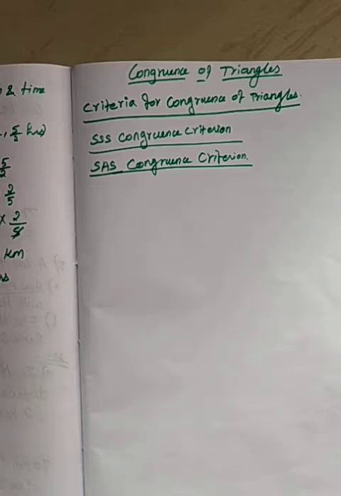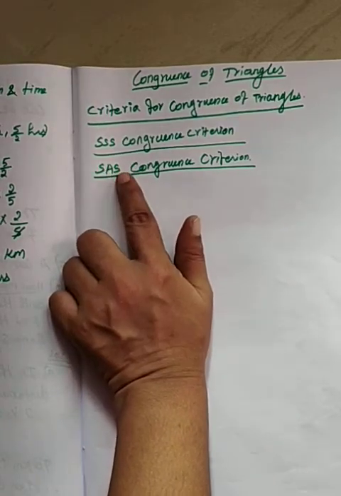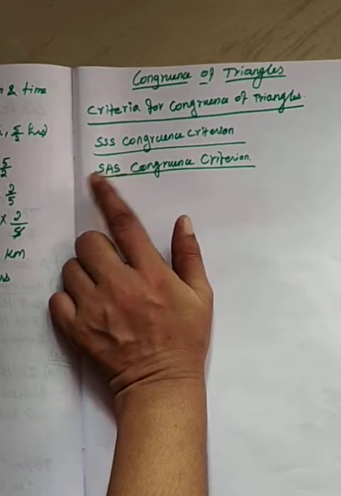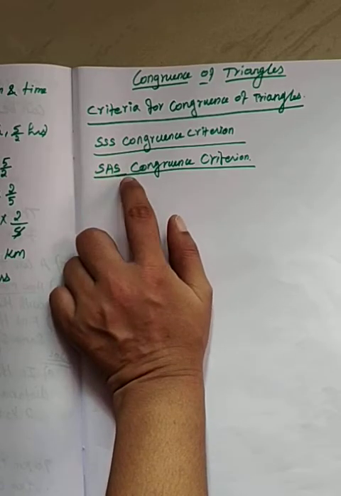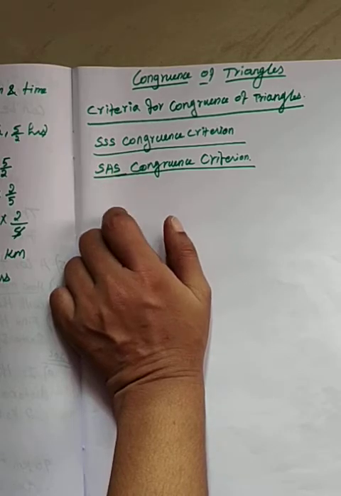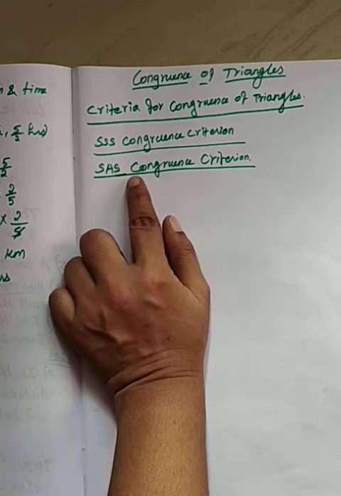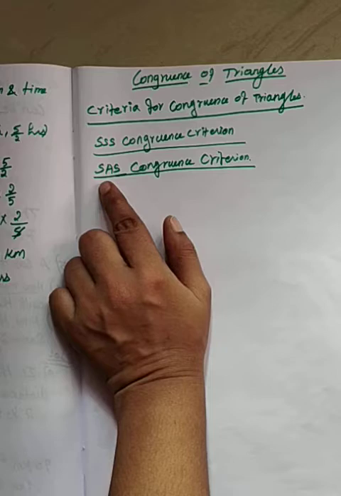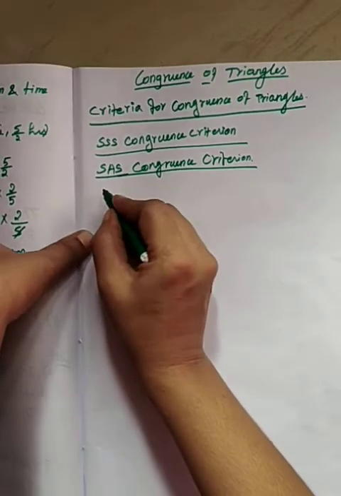The SAS congruence criterion states that if two sides and the angle included between them of one triangle are respectively equal to two sides and the angle included between them of another triangle, then the two triangles are congruent. Clear?